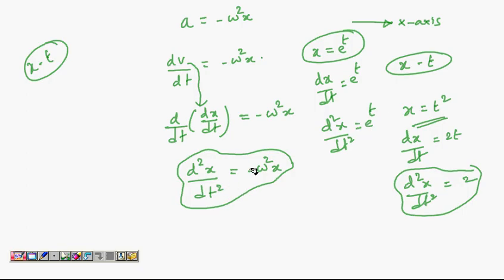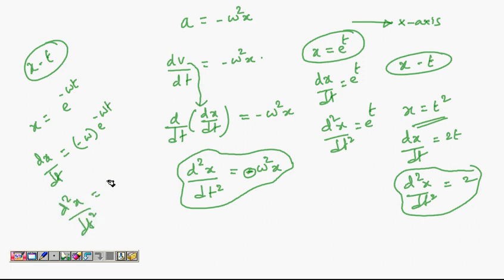We want a minus sign also. d2x by dt square must be minus omega square x. Let us see another example. Suppose I take x as e power minus omega t. If you differentiate it once, you get minus omega e power minus omega t. If you differentiate it once again, you get omega square e power minus omega t, but e power minus omega t is x, so omega square x, but the minus sign is missing again. So even this solution doesn't work.